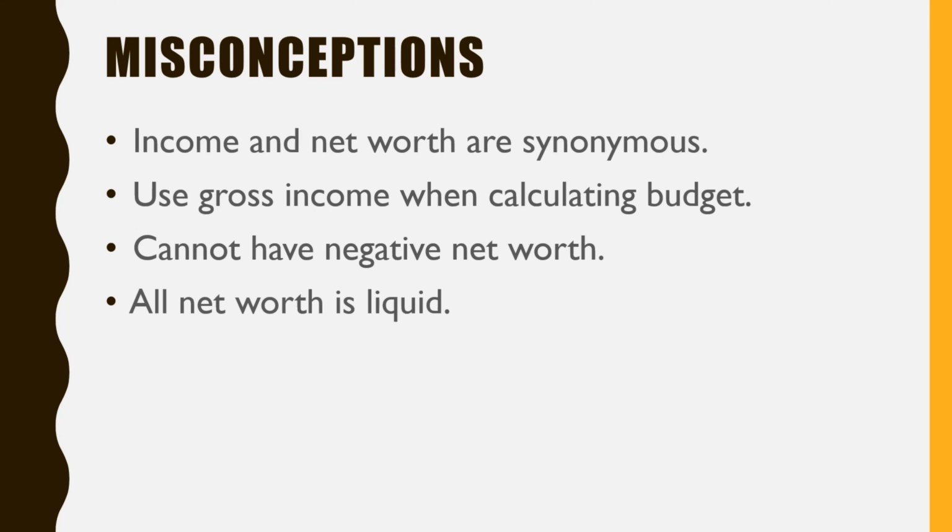Another misconception is that all net worth is liquid. And I talked about what the definition of liquid assets are. So when we go through the calculations or when I show you the different categories that makes up the net worth, you will see that some of these categories are not liquid.